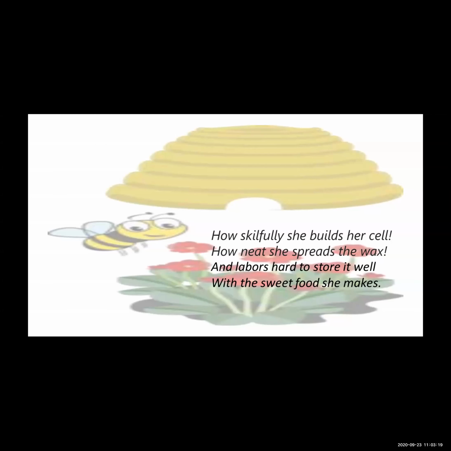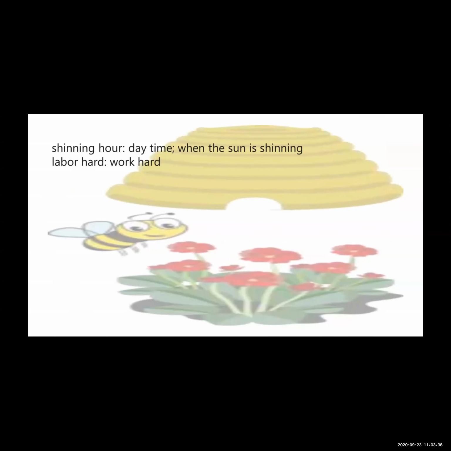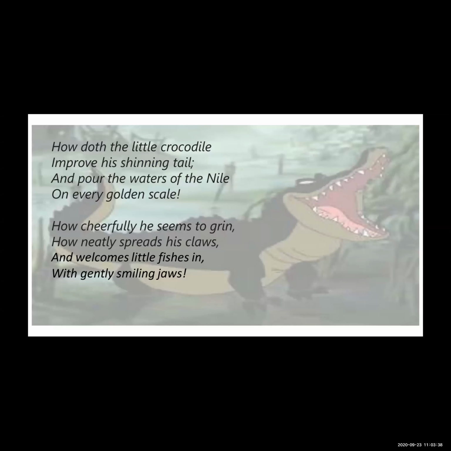Now the second part is about the crocodile, a parody. How doth the little crocodile improve his shining tail and pour the waters of the Nile on every golden scale.